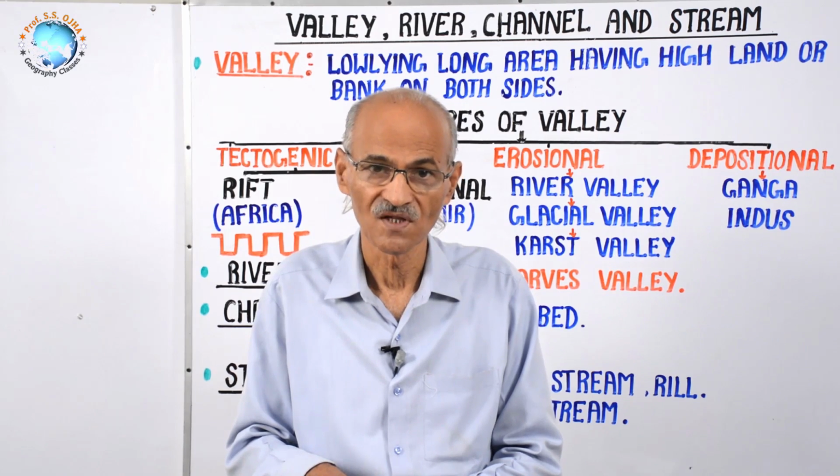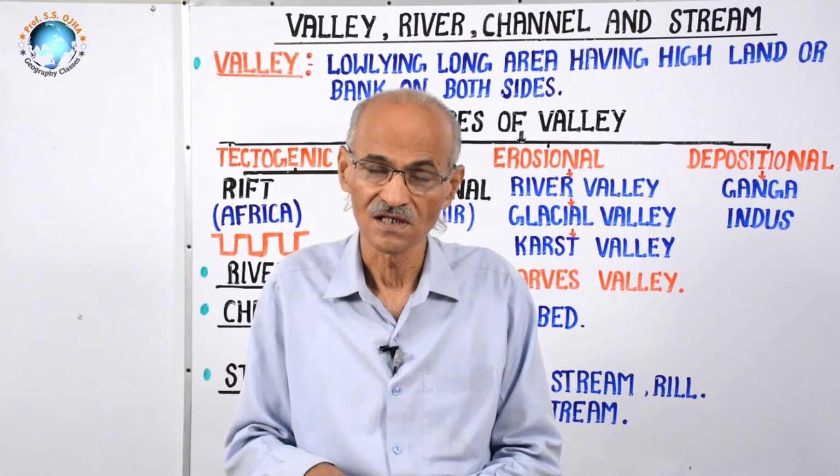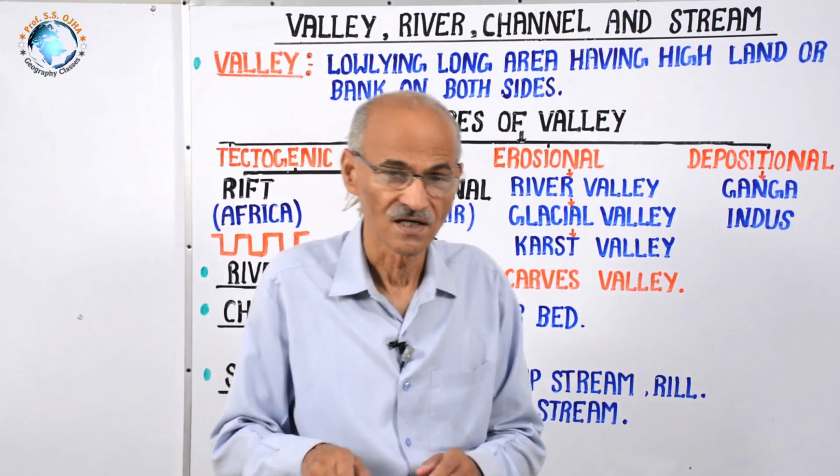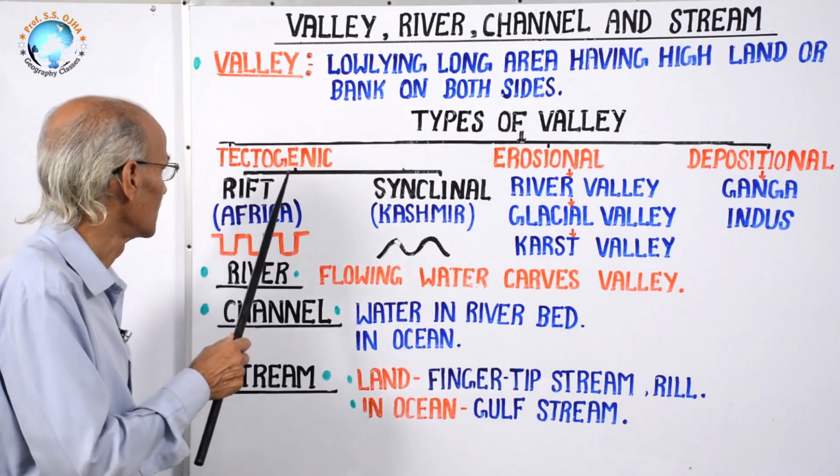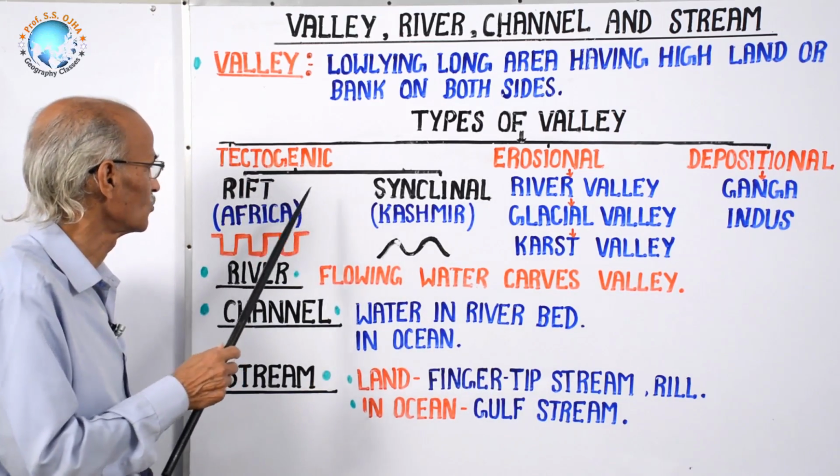In folds, there are anticlines and synclines. That's why a synclinal valley is also tectonic or tectogenic. So, tectonic or tectogenic has two types.